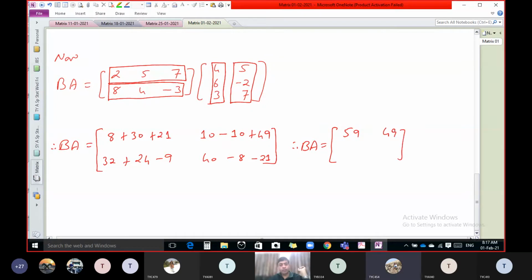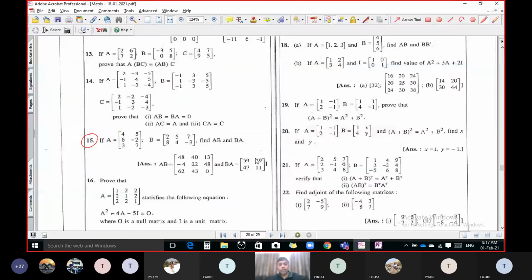Then 47, and then 11. So that is the value of BA. What is the order of BA? The elements are 59, 49, 47, 11. And what is the order of BA here? It is 2 by 2.